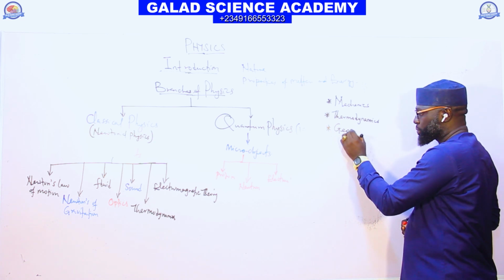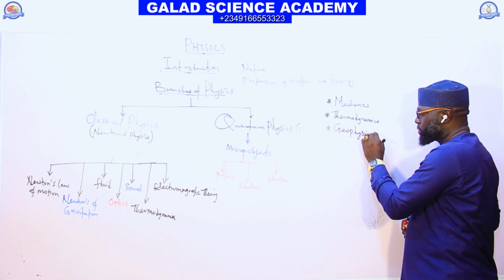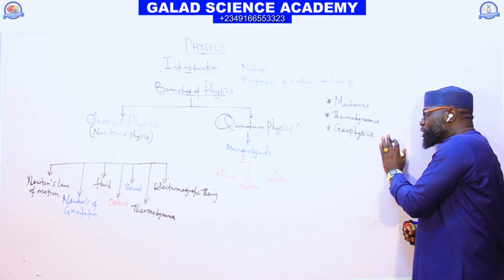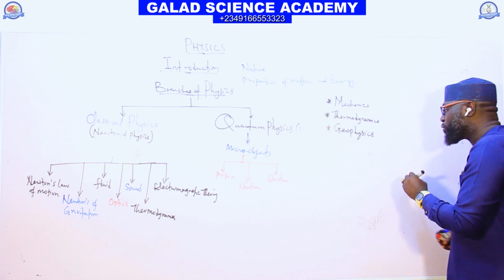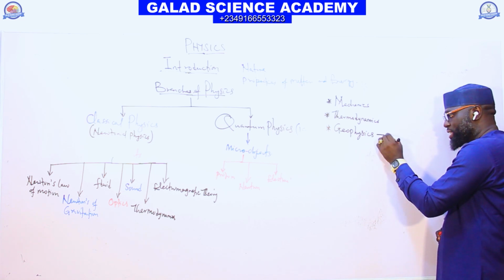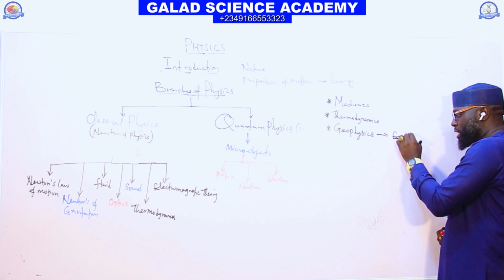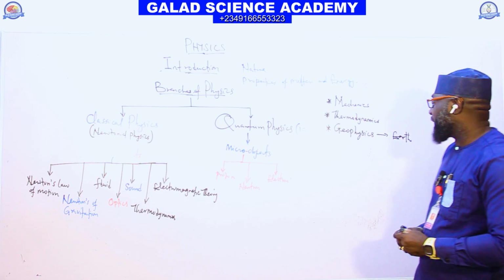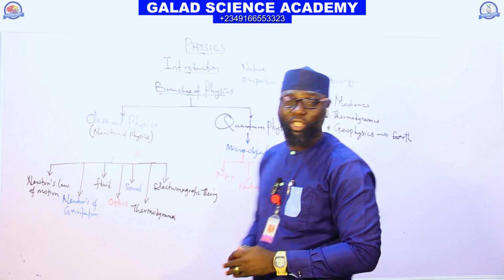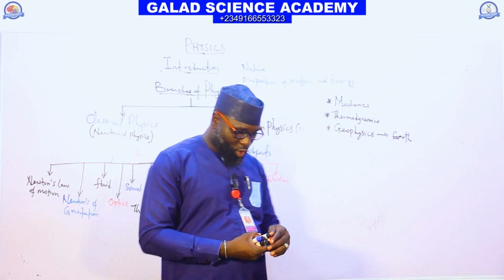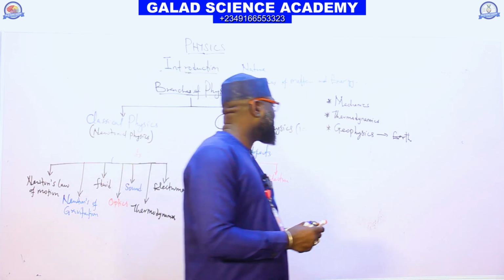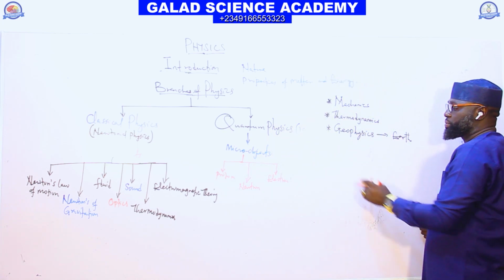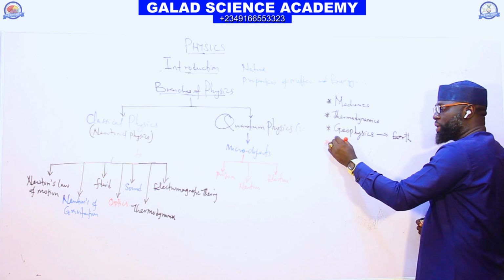The next aspect we have is geophysics. Geophysics is the aspect of science that deals with the study of the internal structure of the Earth. So the aspect of science that deals with the study of the internal structure of Earth is called geophysics. And another aspect we have is atomic physics.